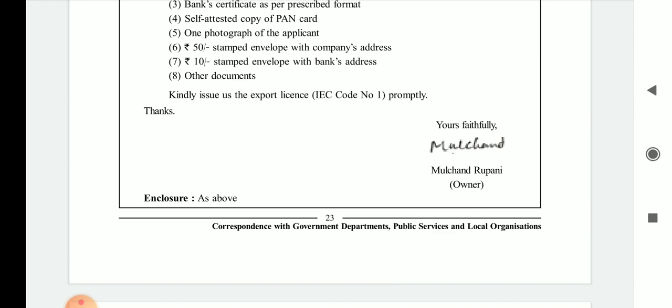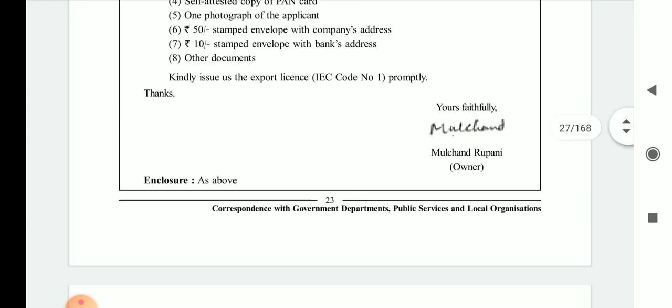If the government department wants to inquire from the bank, at that time the government also does not bear this type of expenses. So for their concern, the company sends the rupees 10 stamped cover of the bank's address. So if the department wants to correspond with the bank, at that time they can do it very comfortably. So they are sending this type of documents.